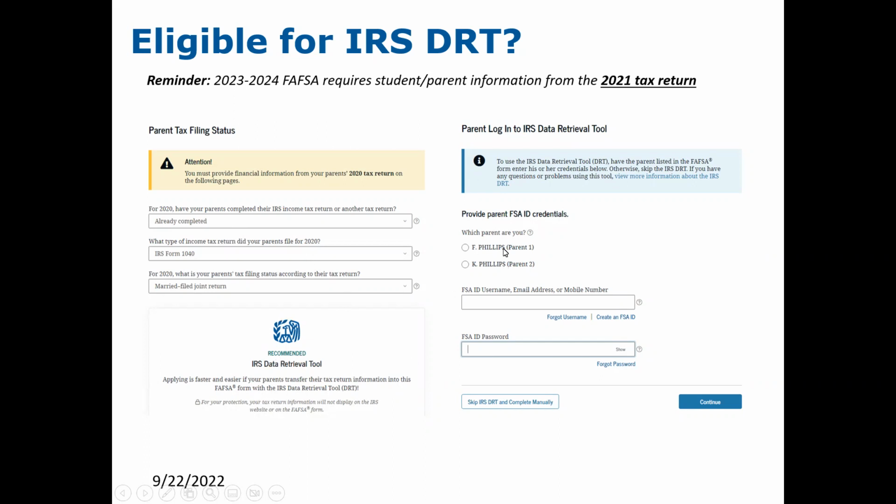You will tell which parent you are that is using it. So you want to select the parent that has the FSA ID, and then you will add in the parent's username and password. This is that authentication that gives permission from the FAFSA to IRS to use the data retrieval tool. And then you would click continue. Now, when that information is transferred back to the FAFSA form, it will be blocked out so that families cannot see the figures that were brought over. Each of those answers on the FAFSA will now say transferred from IRS.